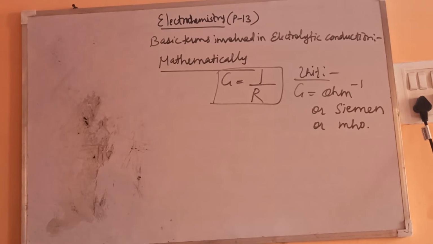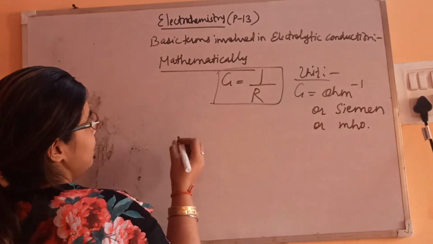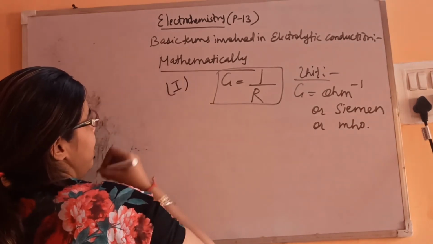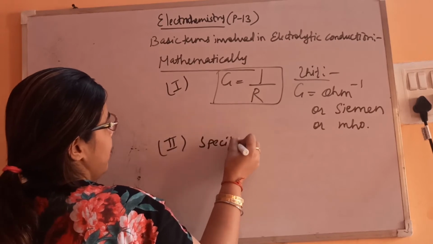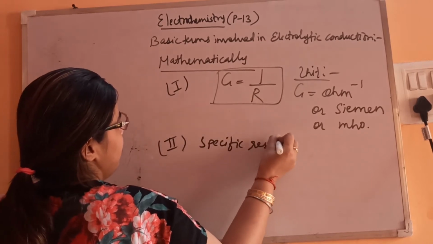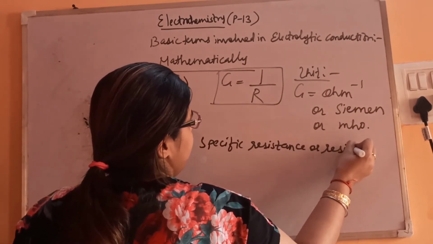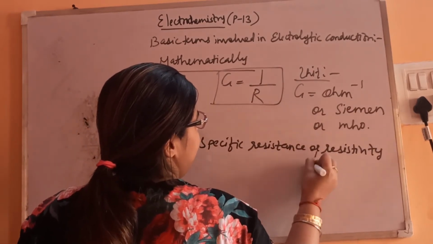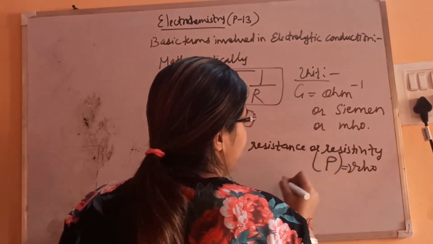Fine. Now let's see the next term. This is the first one, conductance. Second is specific resistance or resistivity, which is represented by rho.